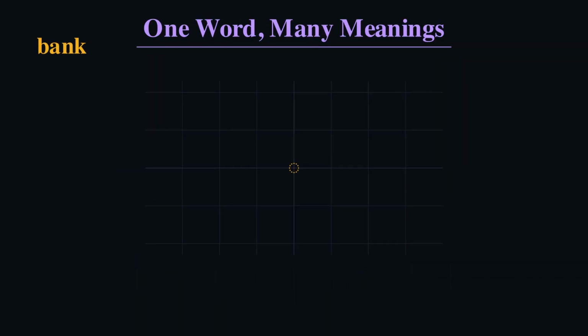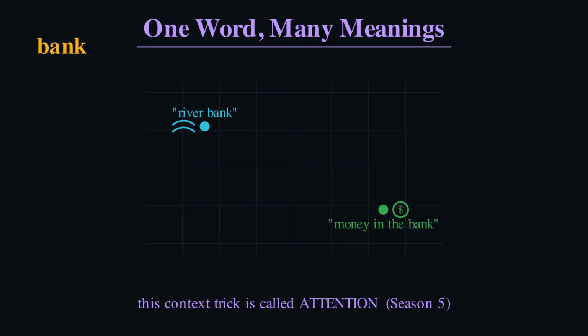One honest catch. The word bank means a riverside and a place for money. A single fixed vector has to blur both into one blurry point. Modern models fix this. They read the words around it and give bank a different vector in each sentence. Riverside flies one way, money the other. That context trick is called attention, and it is exactly where this whole story is heading.